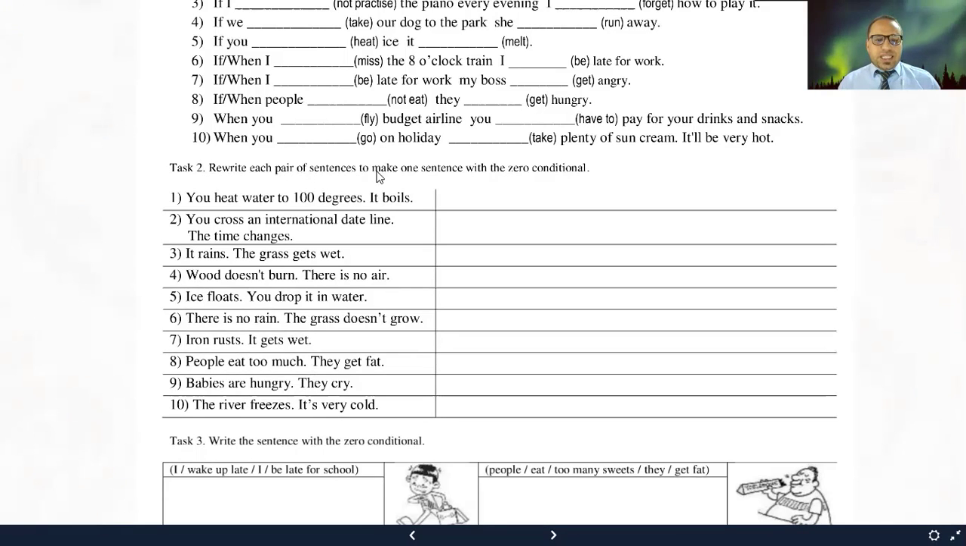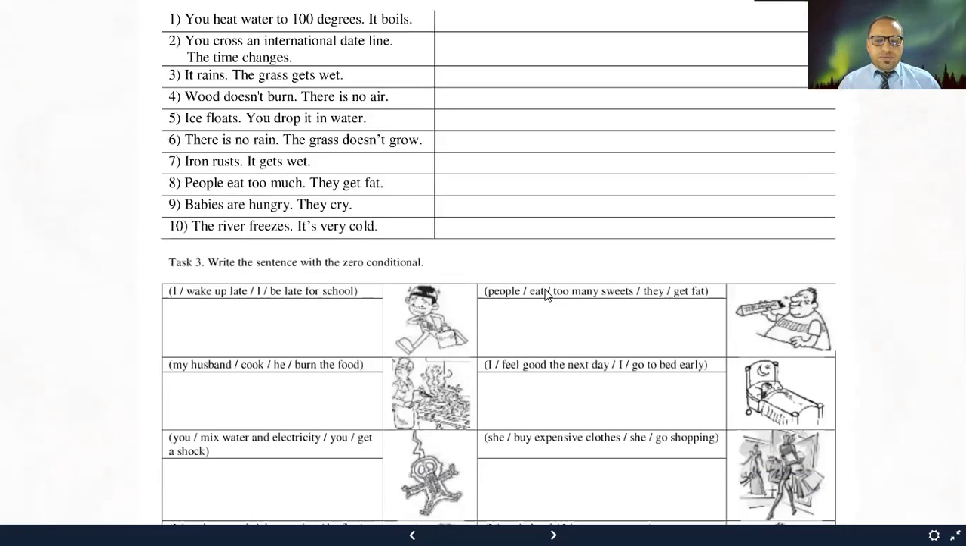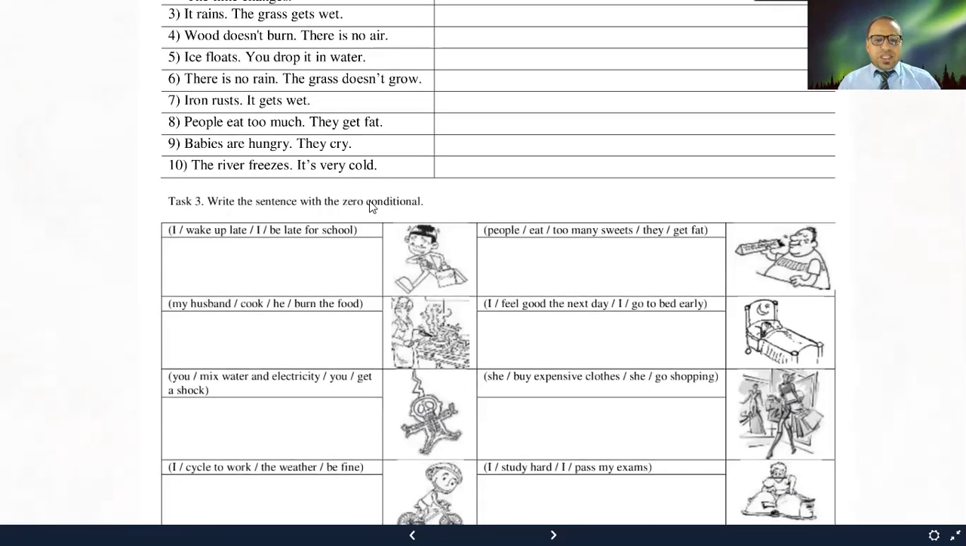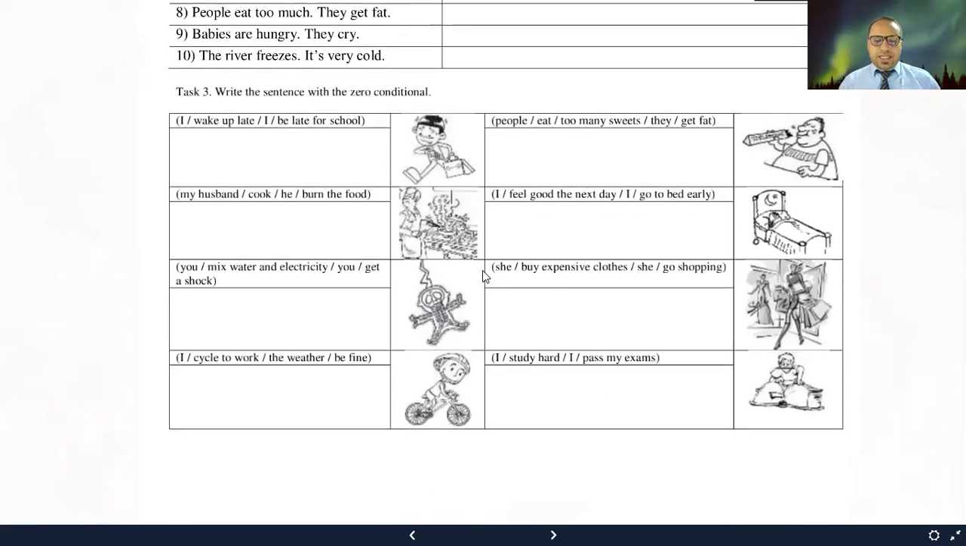Rewrite each pair of sentences to make one sentence with the zero conditional, okay? Here, rewrite the sentences here. You heat water to 100 degrees, it boils. So, turn these two sentences into a conditional sentence here. And the same thing with the rest below. Write the sentences with the zero conditional. I wake up late, I be late for school. People eat too many sweets, they get fat, okay? So please do the same with the other examples here.